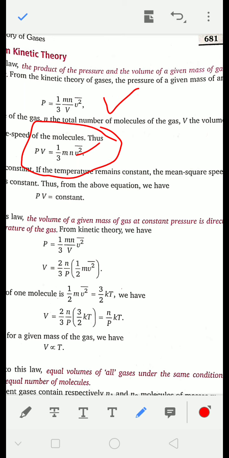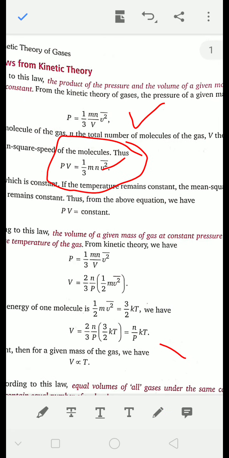For a given mass, this depends upon temperature. So if we keep the temperature constant, then we can say that PV is also constant, because this quantity depends only on temperature.